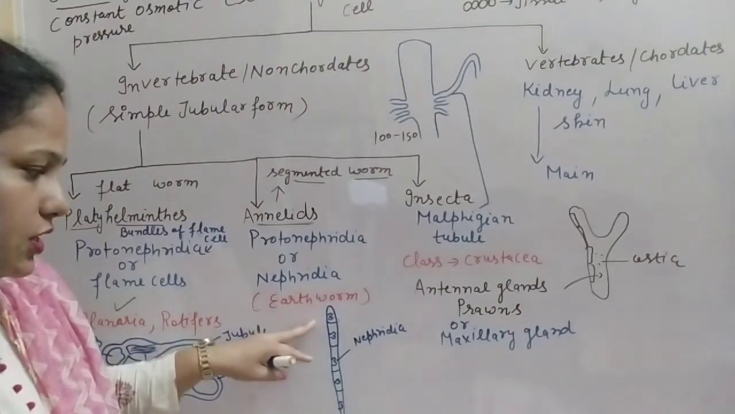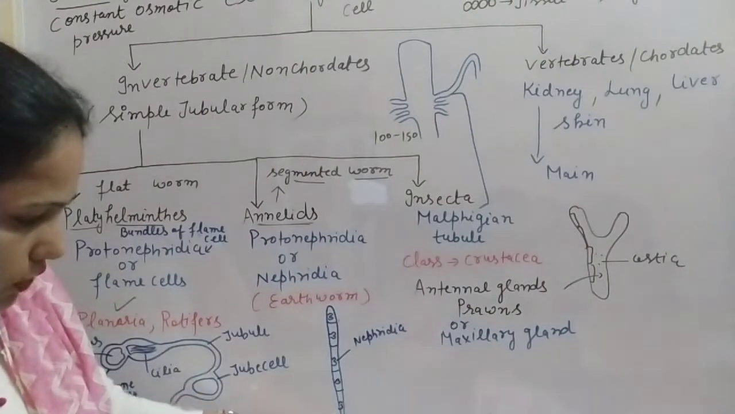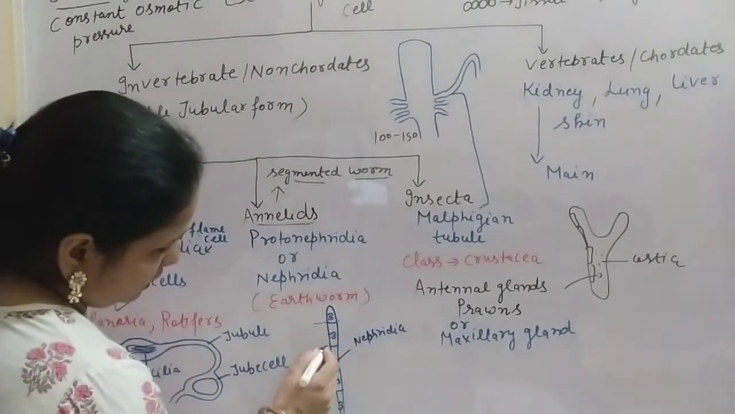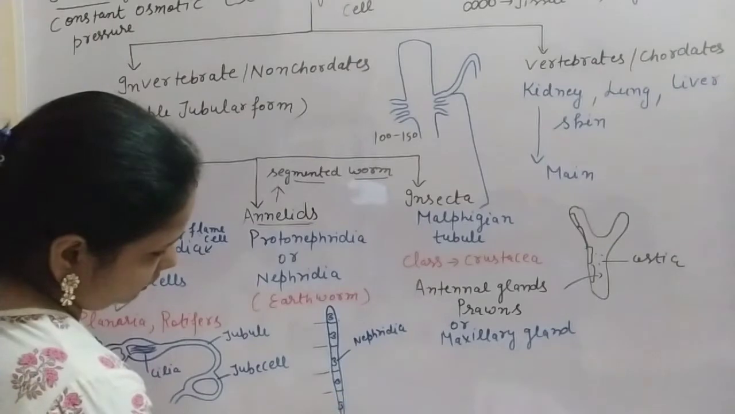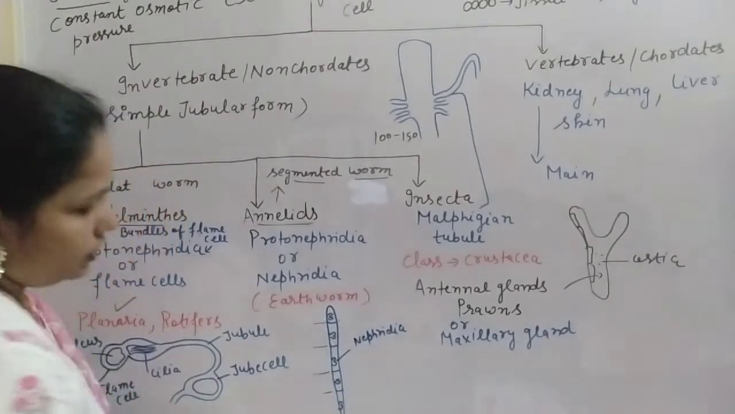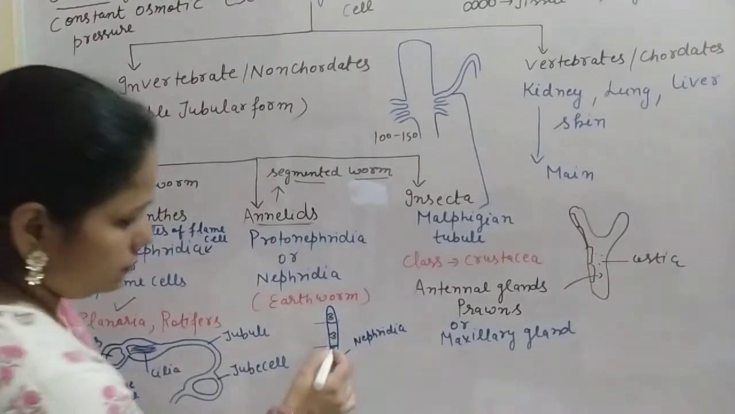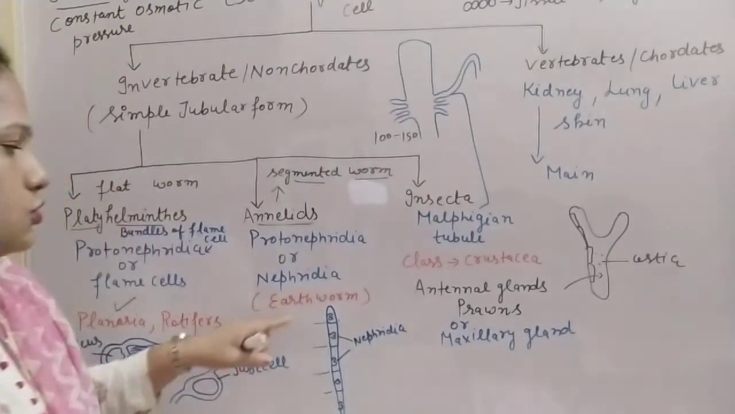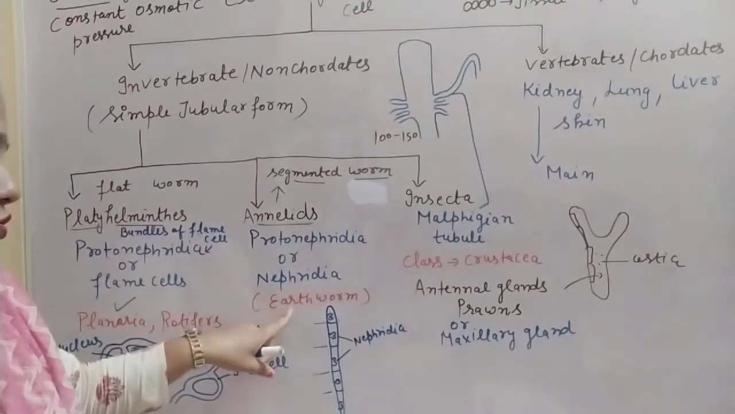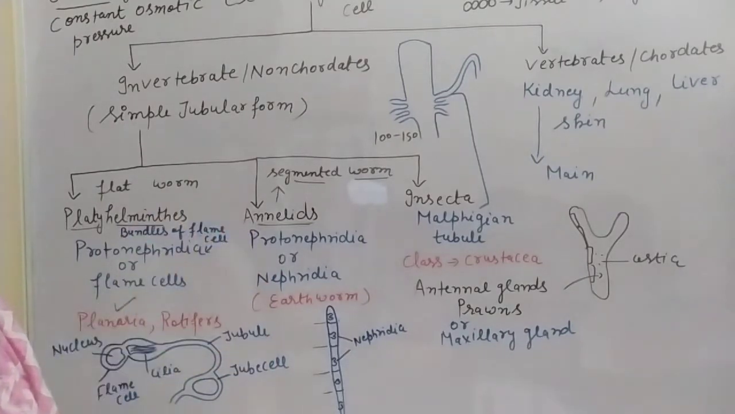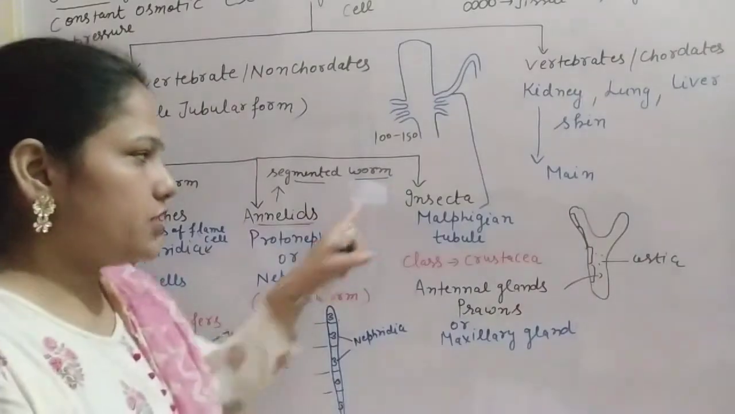So the earthworm is there, and that is the diagram of the earthworm. These are the different segments, or septa, and in each septum you can see this structure, and this structure is the nephridia. The nephridia are also the excretory organ in annelids. After that the insecta.